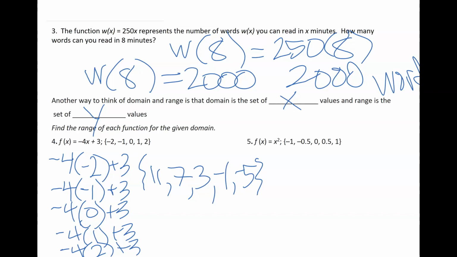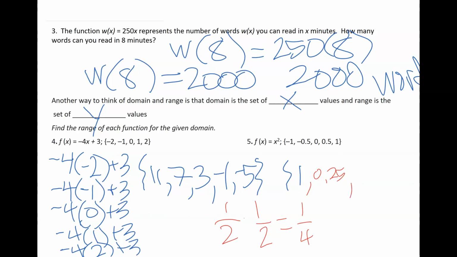All right, number 5, going to do the same thing. This time, my f of x is the value of x squared. So negative 1 squared, negative 1 times negative 1 is 1. A negative 1/2 squared is like saying negative 1/2 times negative 1/2. Well, 1/2 times 1/2 is 1/4, and I happen to know 1/4 is 25 hundredths.